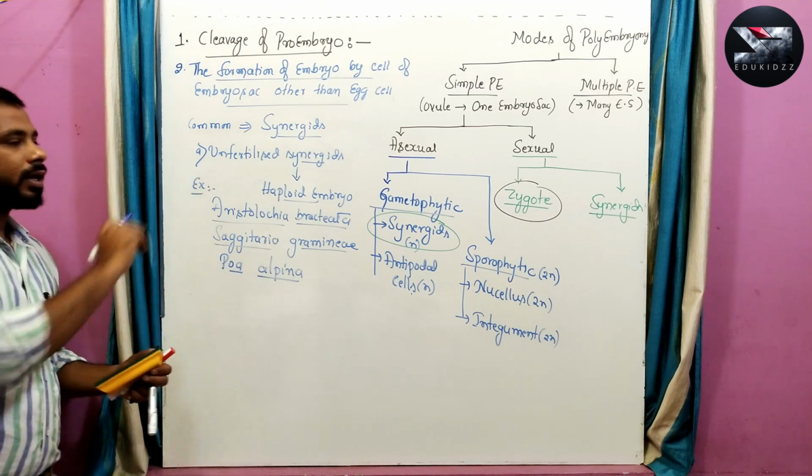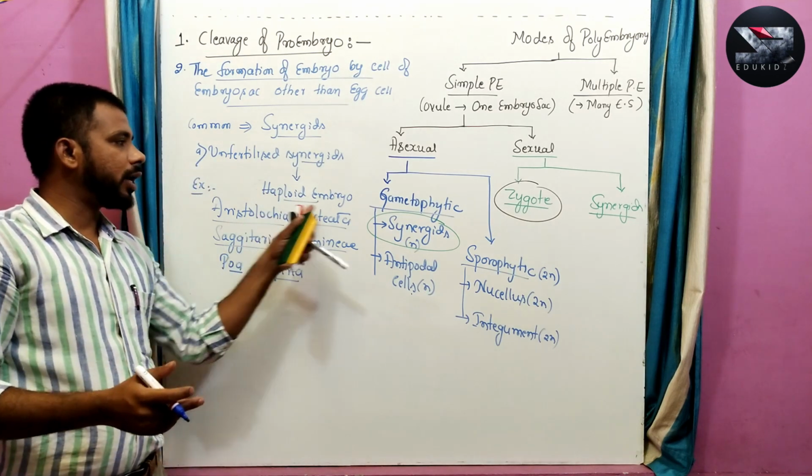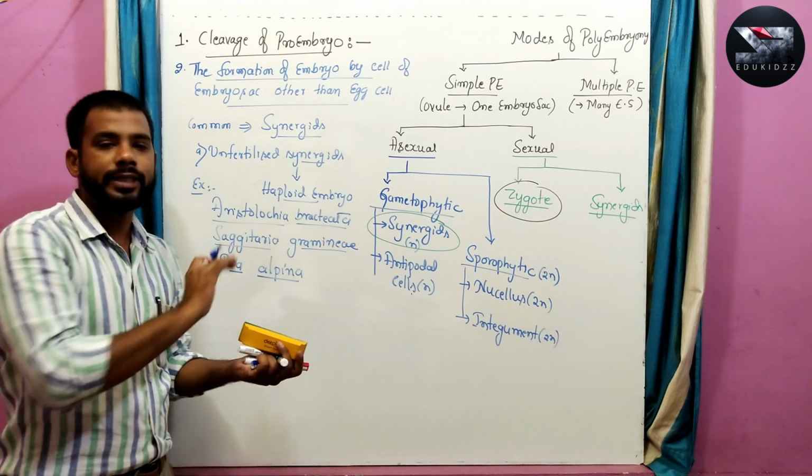In these plants, the unfertilized synergid develops into a haploid embryo. So the plural embryo is haploid.